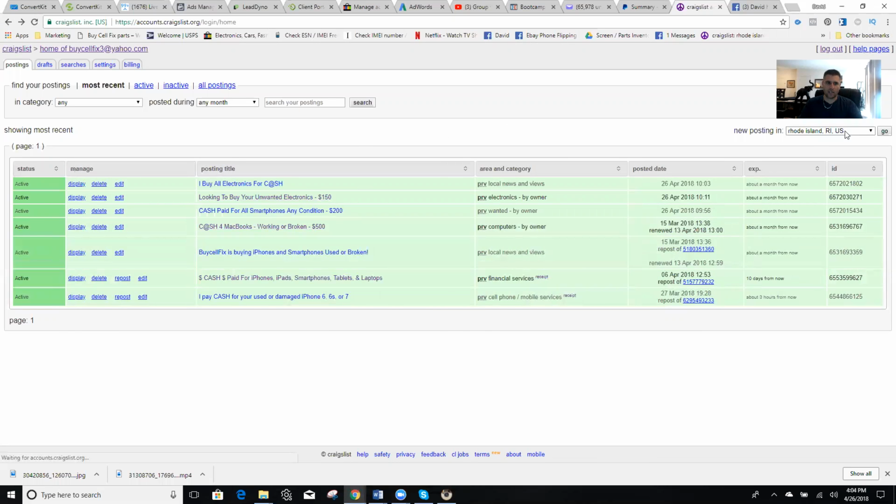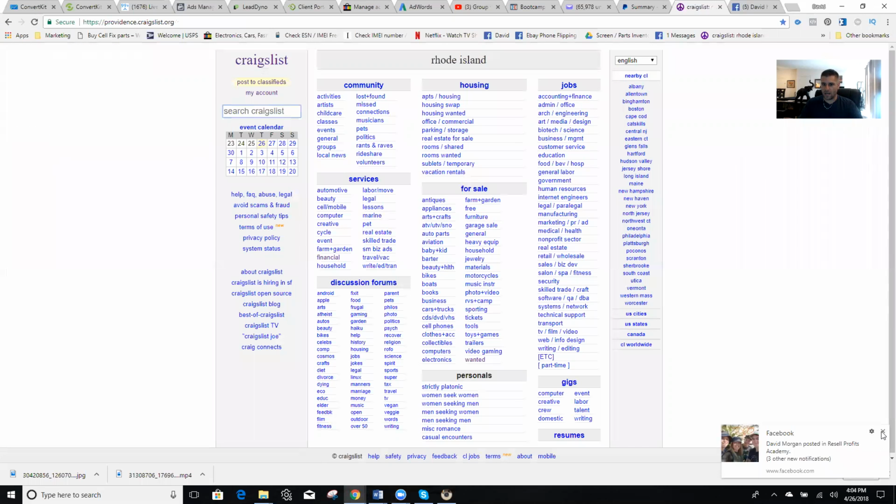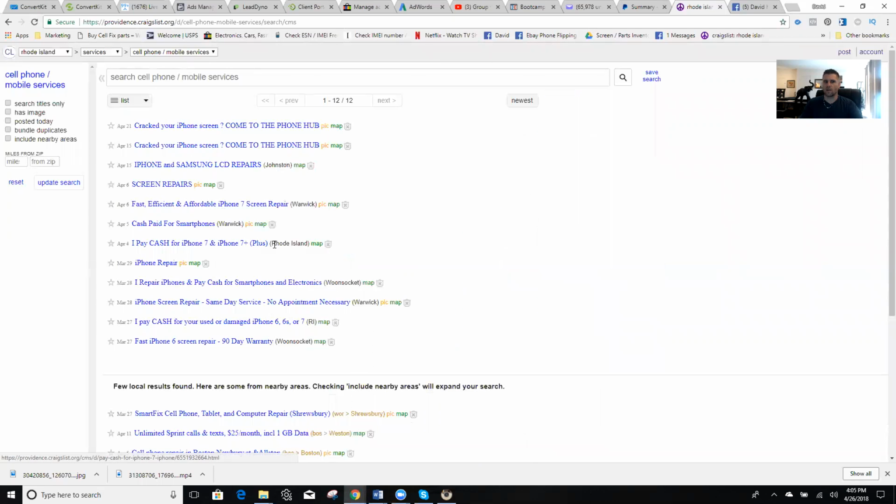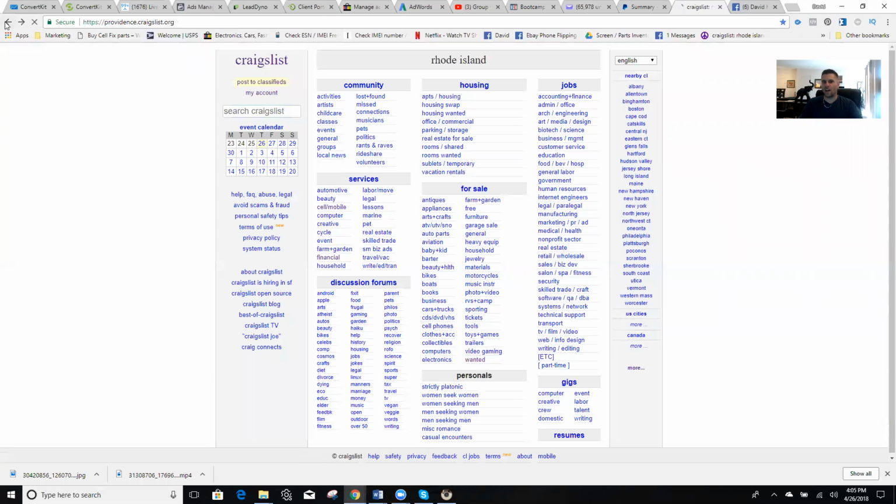The current categories in Craigslist right now that are paid, that affect us at least, are wanted. Okay, it's going to be in the wanted section, in which it would be also in the service section. So financial services is where that's going to affect this. Financial services is $5, and wanted by dealer is $3. And the other category is cell phone or mobile services, where there's like a lot of repair stuff and things like that, and that's $5 as well.